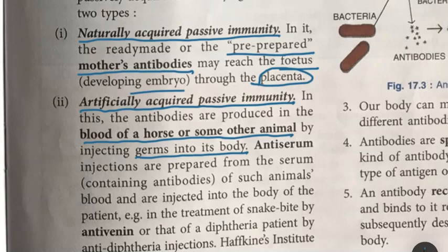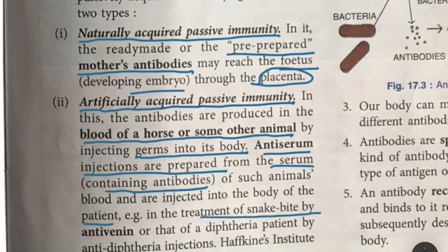Anti-serum injections are prepared from the serum, that is the liquid part of blood, which contains antibodies of these animals, and this is injected into the body of the patient. Remember, in the treatment of snake bite by anti-venin, or that of a diphtheria patient by anti-diphtheria injections.